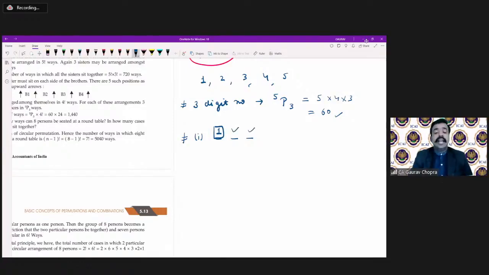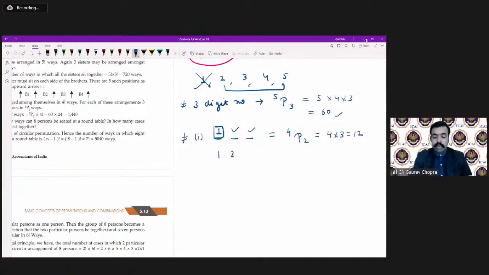We have to fill the second and third position. We are left with 4 numbers, since 1 is not in the options, and from these 4 we have to select only 2. So it is 4P2, 4 multiplied by 3, that is 12 numbers that can be formed.